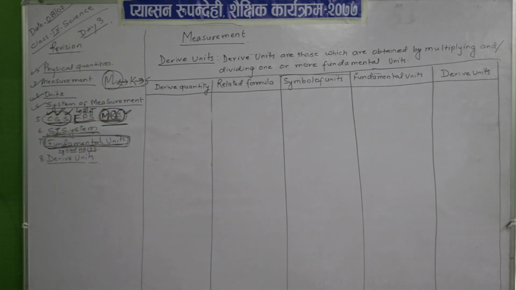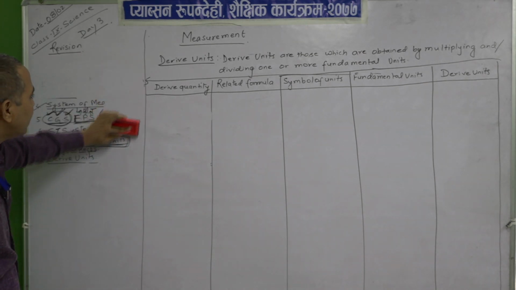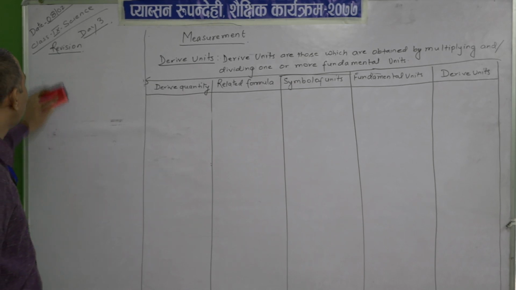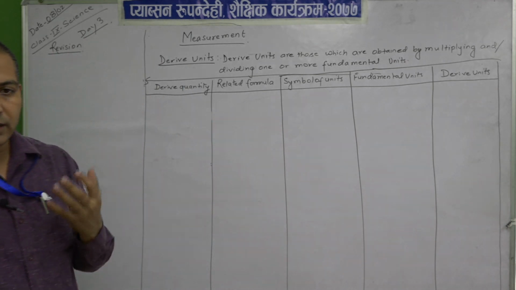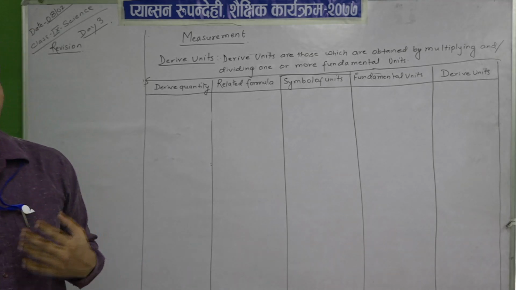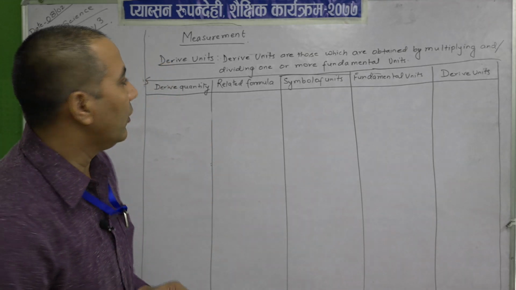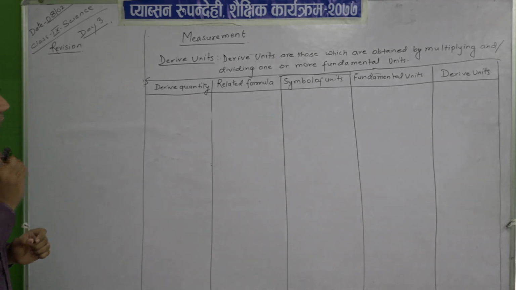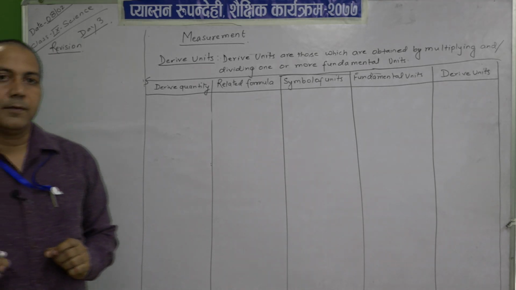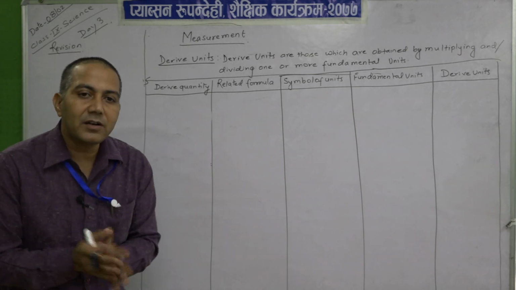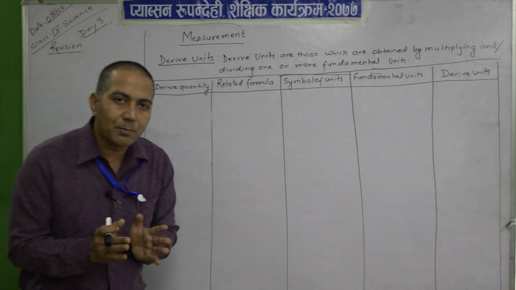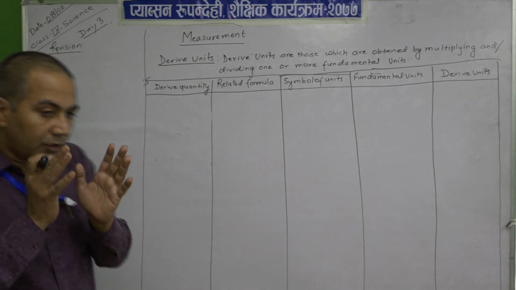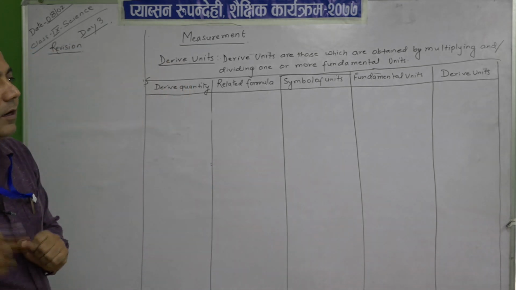Now comes the next one. Today we are going to start our next topic, the derived units. So what are derived units? I already explained yesterday, but again I will repeat it. Derived units are those units which are obtained by multiplying and or dividing one or more fundamental units.